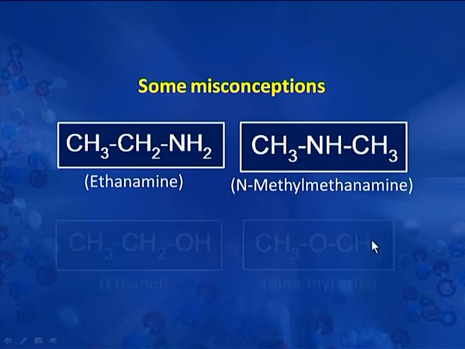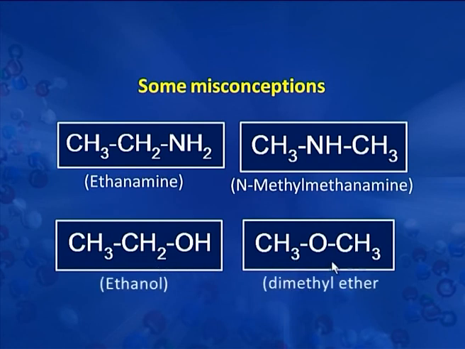We can compare them with ethanol and methoxymethane. It is the same situation. This is an alcohol with OH group. And now what happens? One of the methyl group comes on this side of the oxygen. So this becomes ether. So they are two different functional groups and they are classified as functional isomers. Similarly, primary amines and secondary amines, they are classified as functional isomers.